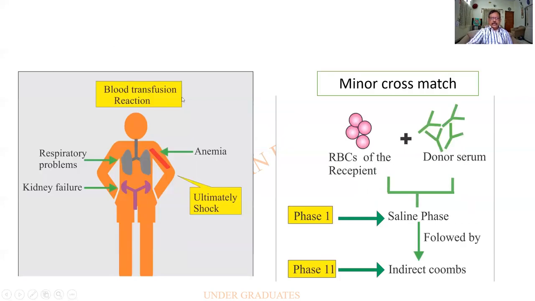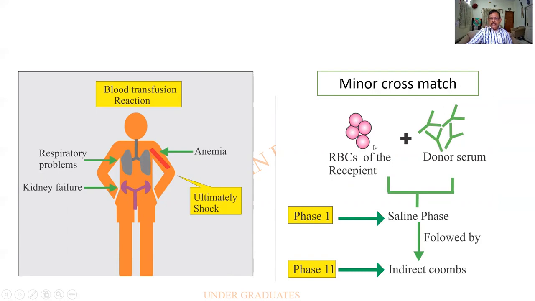So blood transfusion reaction, commonly you get a respiratory complication, a renal failure, severe hemolytic anemia. Ultimately, the patient can go into shock. In such a case, if we feel that something wrong has been done, we will have to do what is called a minor cross match.